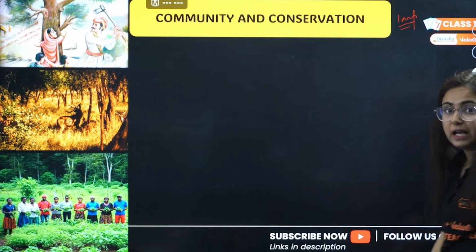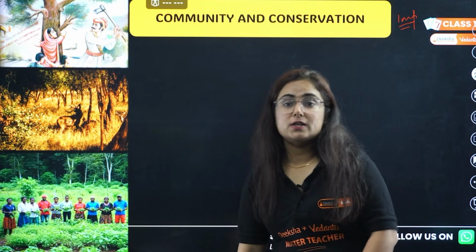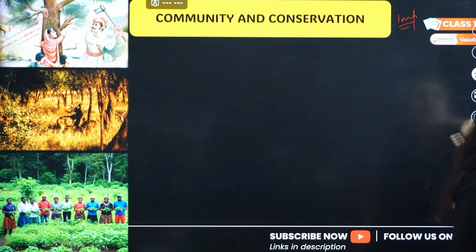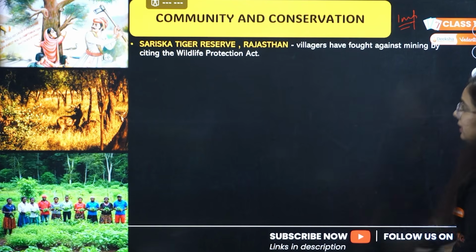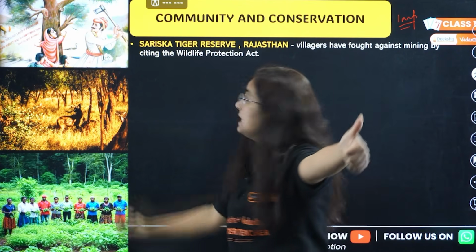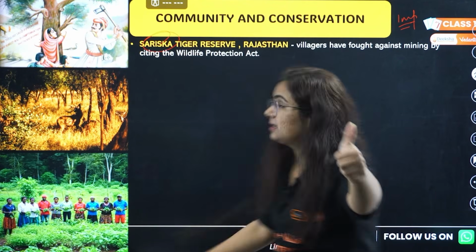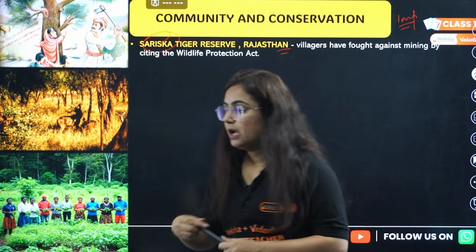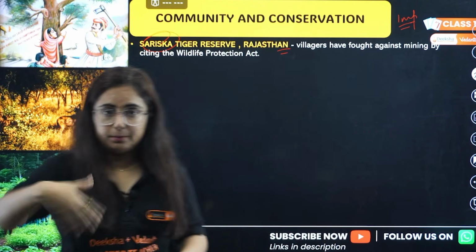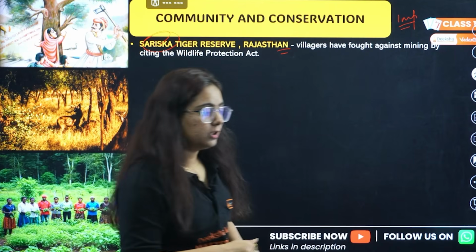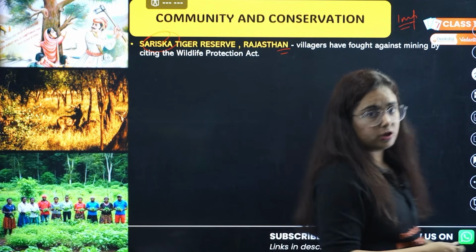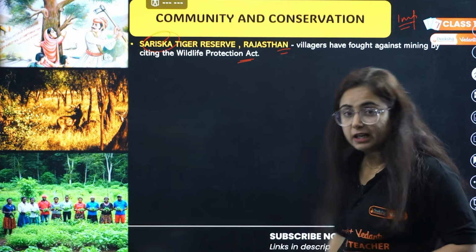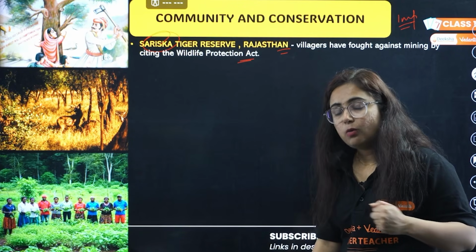Next and most important question from the chapter. Which chapter, beta? Forest and Wildlife. Forest and wildlife, this question will come. What is the role of community in the conservation of forest and wildlife? First point. Sariska Tiger Reserve, where is it? Rajasthan. What did the villagers do? Now, the government was doing mining, na? They were digging up there, cutting the trees and all that. The people living here in Sariska said, Acha, you people started this Wildlife Protection Act, and now what are you doing?